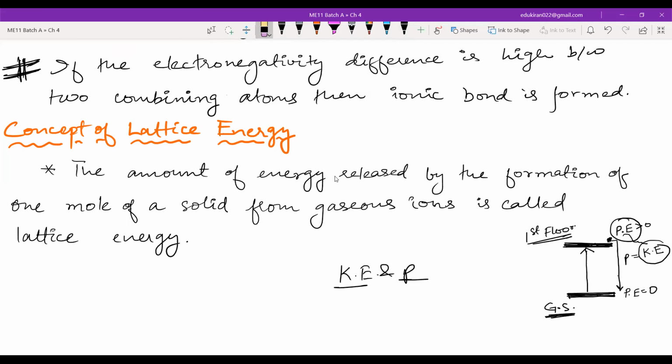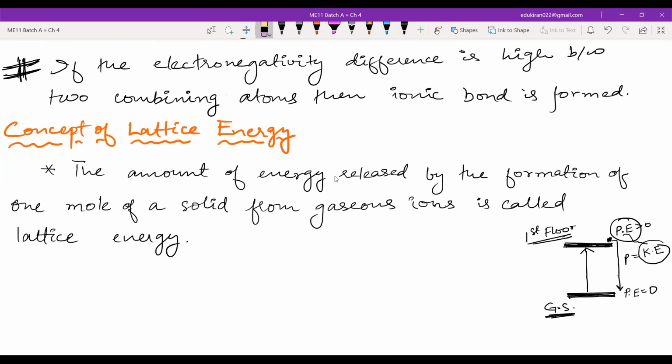I guess physics. What about Hiba? What is it? Can you say it? Sir, half mv square. Kinetic energy is equal to half mv square. That everyone knows, that is the formula for kinetic energy. But I'm asking the relationship.